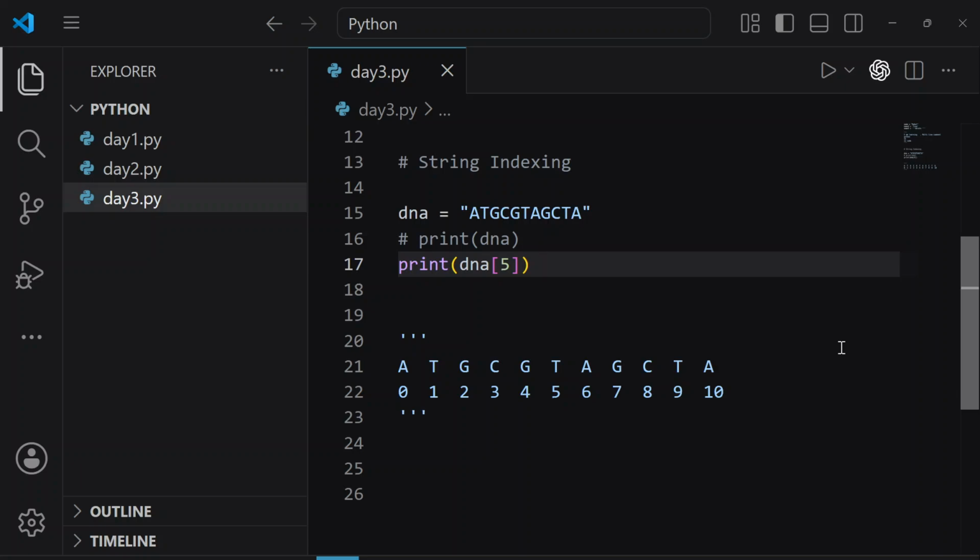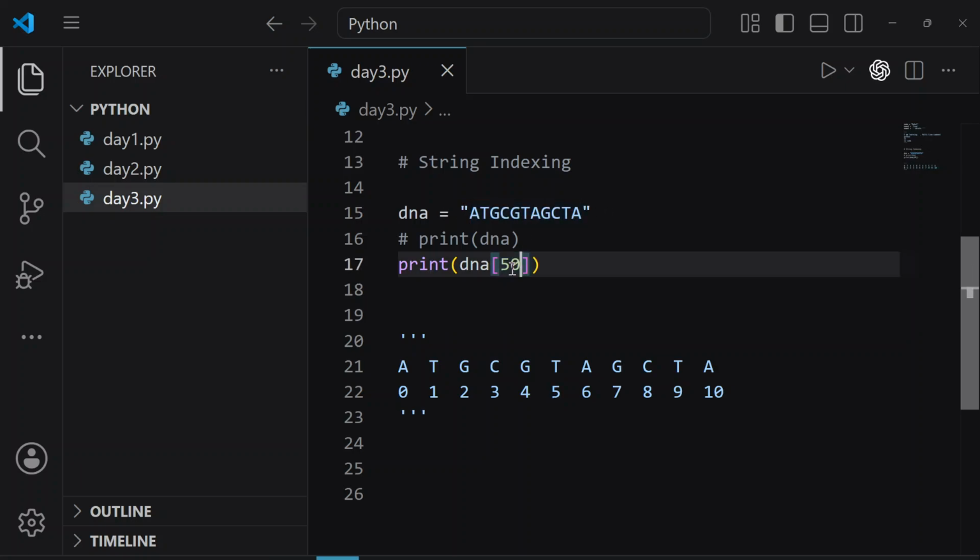Okay, so let me tell you one of the most common beginner mistakes. For example, you can see this is an entire string which starts from index number 0 and ends at index number 10. Now that means here we have a total of 11 bases. Can I say that these are a total of 11 bases? Because here we are starting at 0 and that is why it is ending at 10, right? So here we have a total of 11 bases in this string.